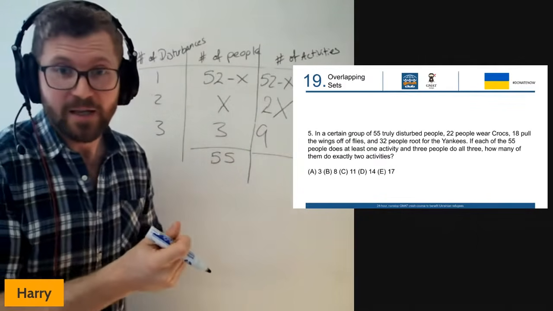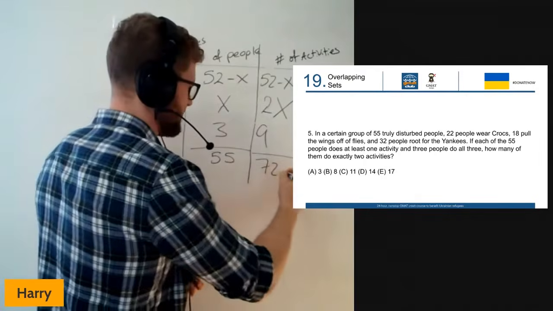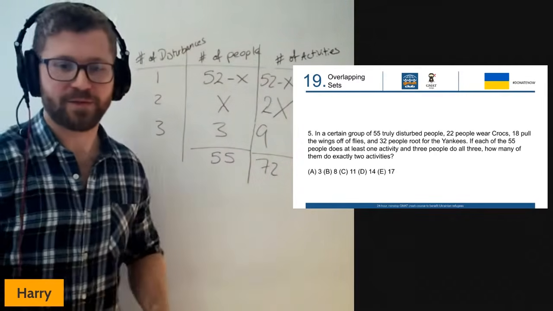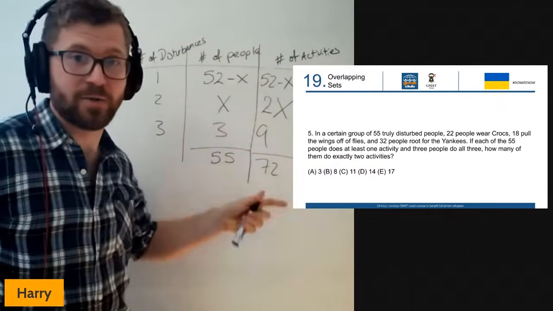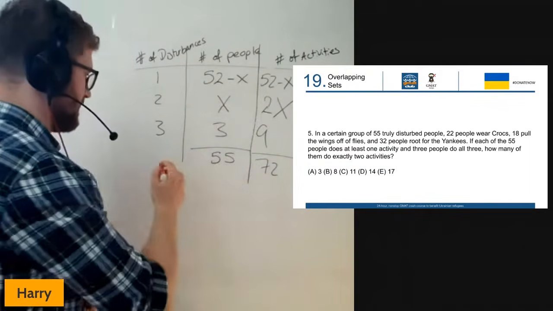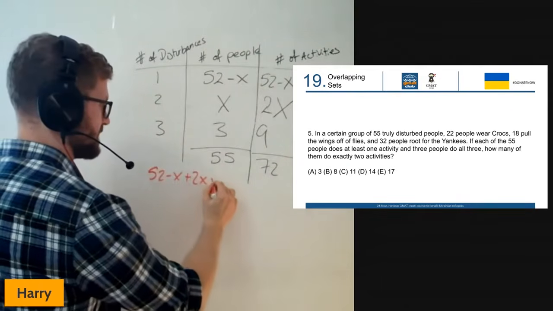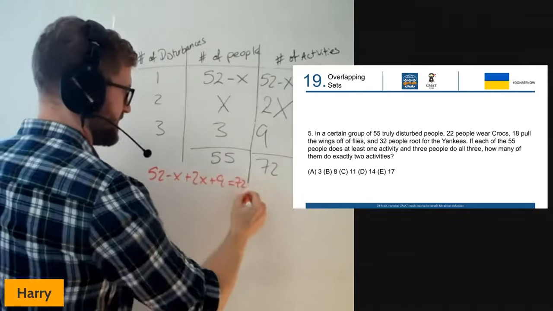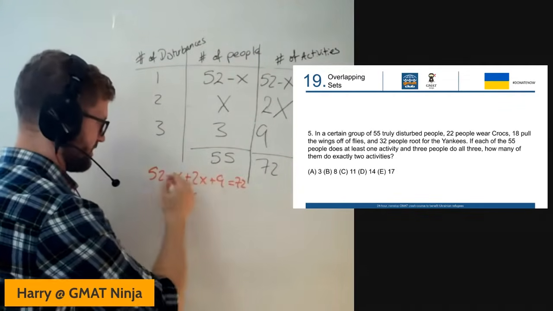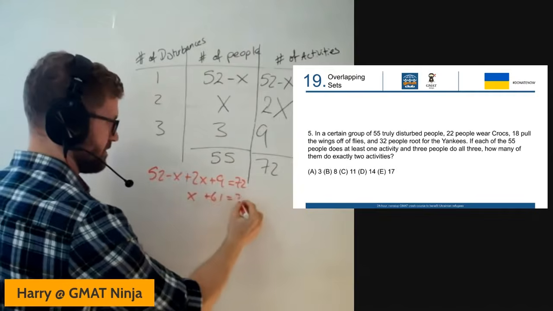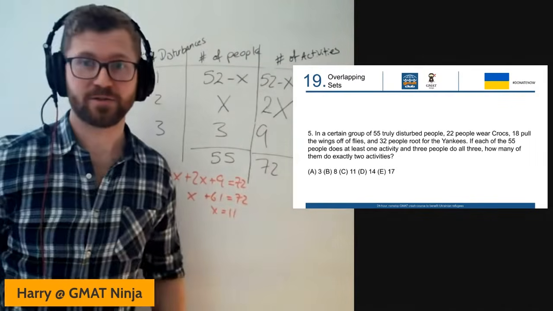But if we add those up, that's going to give us a total there of 72. And now that's something we can work with, because now we can say that when we sum down this column, we should get an answer here. And so we could get an equation: 52 minus X plus 2X plus 9 should equal 72. 2X minus X will give us an X. 52 plus 9 will give us 61. And so X there is going to be 11, and the answer is going to be C.